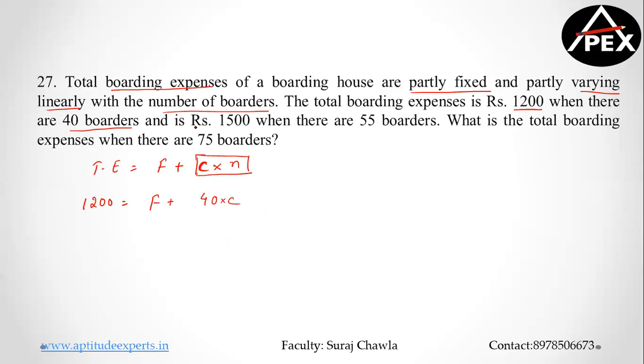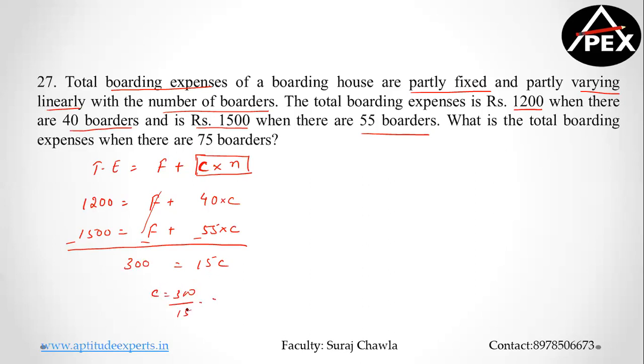Clear? And the total cost was 1500 when there were 55 boarders. That means if the fixed cost will remain as it is, 55 into C. Clear? So if you simplify both of them, then what happens? I subtract both of them. Fixed cost gets cancelled. So what do you have? You have 15C is equal to 300, or the value of C is equal to 300 by 15, that is equal to 20.